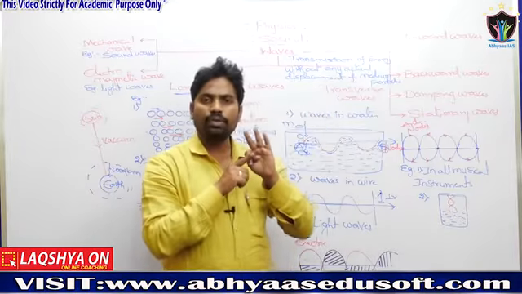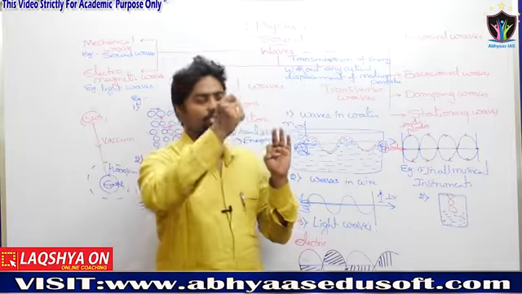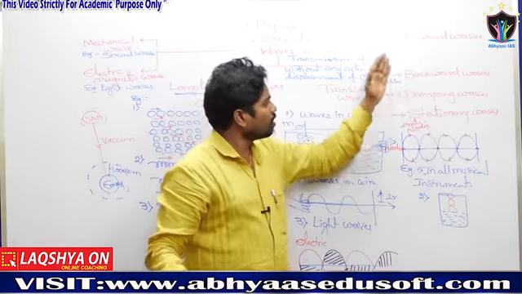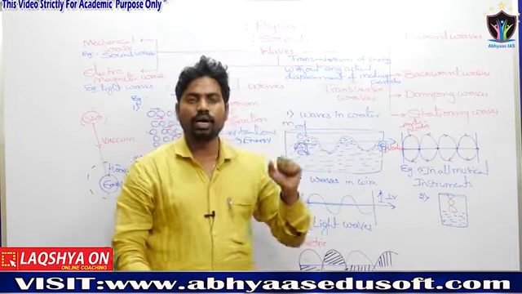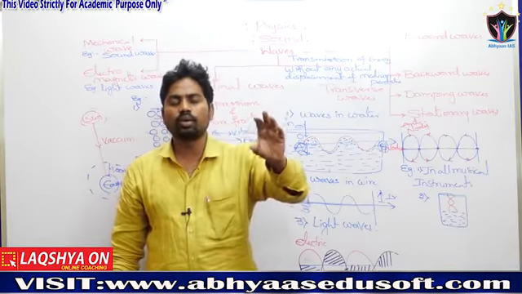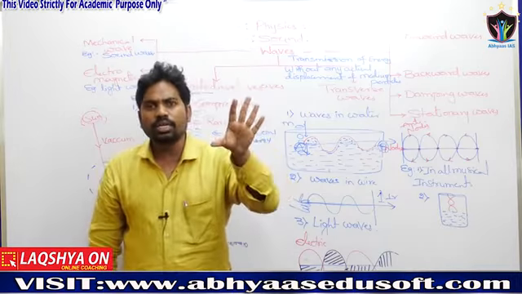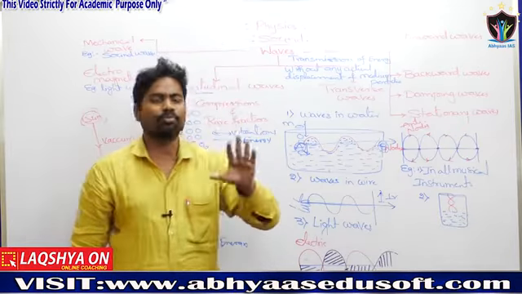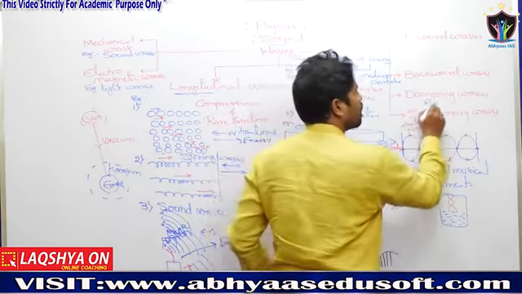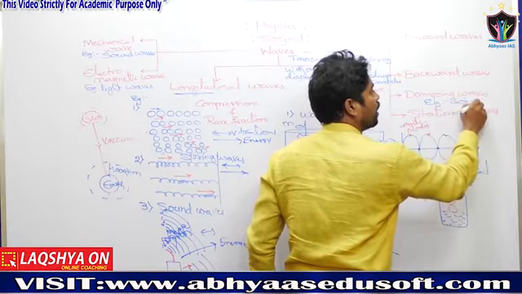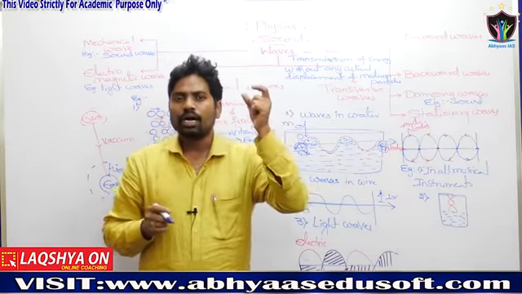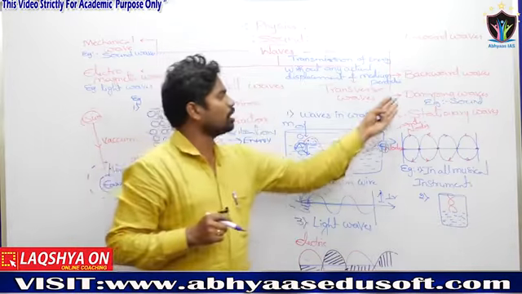Next, another classification of waves is into four types. One is forward waves, which move in the front direction. Another is backward waves, which return to the source of the sound. Another one is damping waves. As the passing distance increases, if the intensity decreases, those types of waves are named damping waves. Sound waves are an example of damping waves. Why? Because as the passing distance increases, the intensity of the sound decreases.